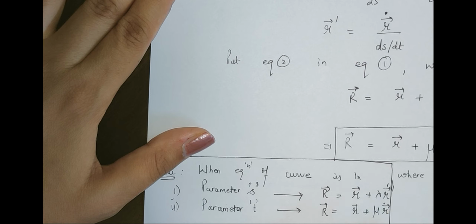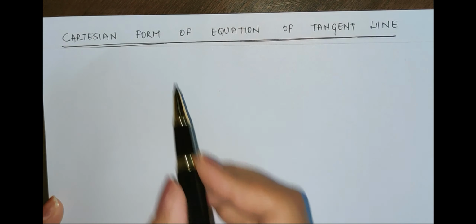Okay, so let us move to the next concept. This is my next topic, in which we are going to learn the Cartesian form of the equation of tangent line. Earlier we learned the equation of tangent line in vector form. Now I will express everything in terms of x, y, z, and that's why I will call it Cartesian form. So let us see the concept.